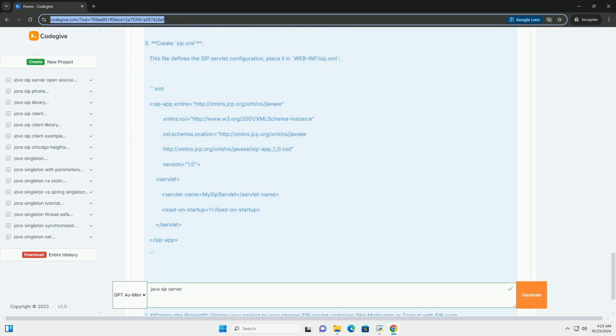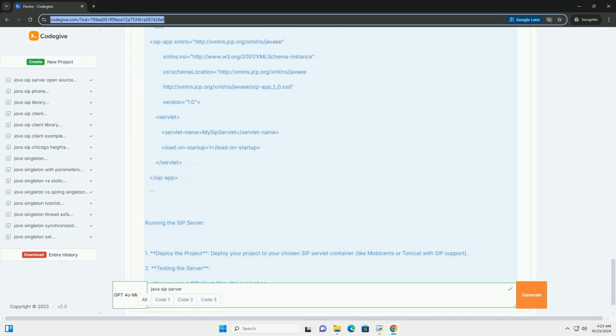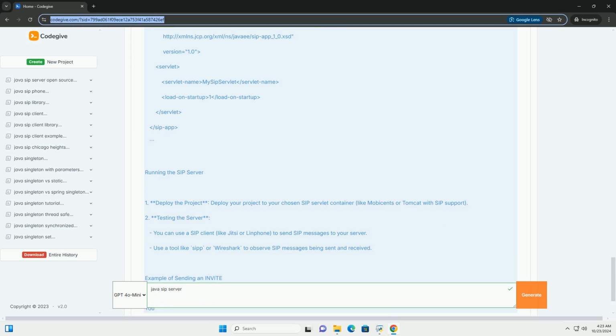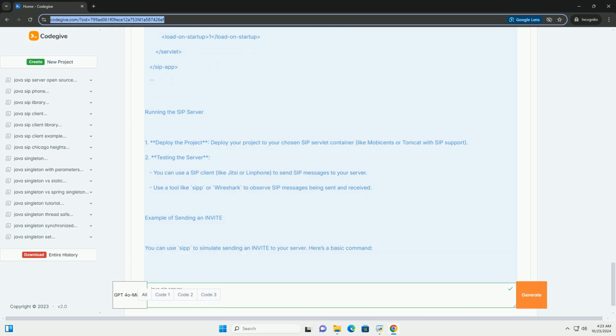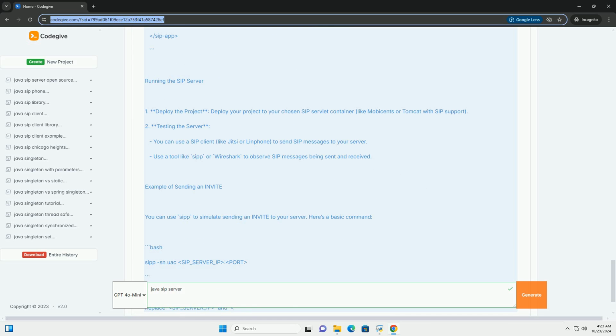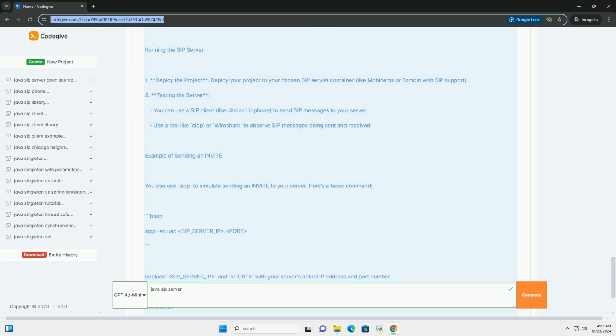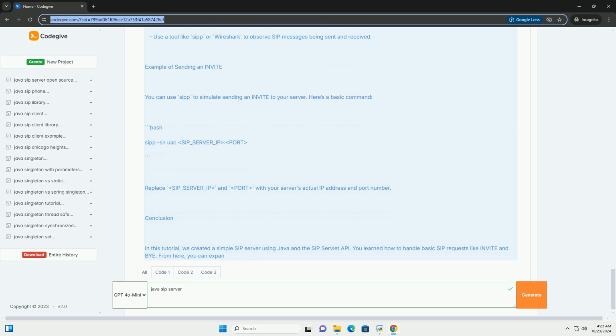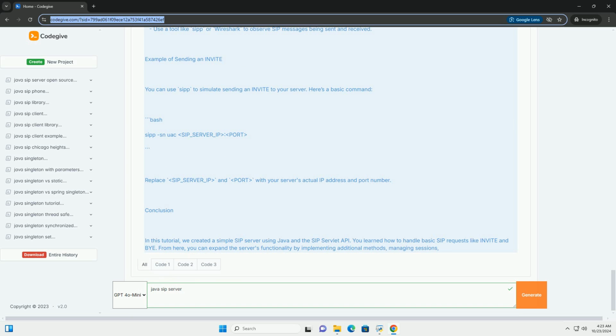Setting up the SIP server. 1. Create a new dynamic web project. In your IDE, create a new dynamic web project. Add the SIP servlet API libraries to your project's build path. 2. Project structure. Your project should look something like this.